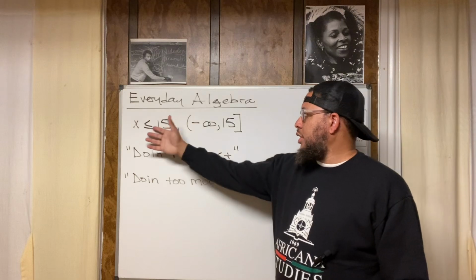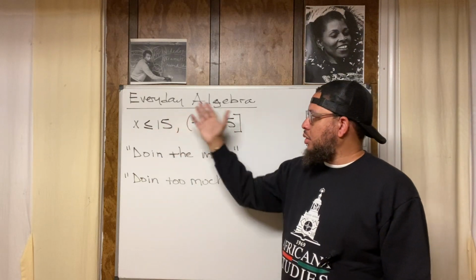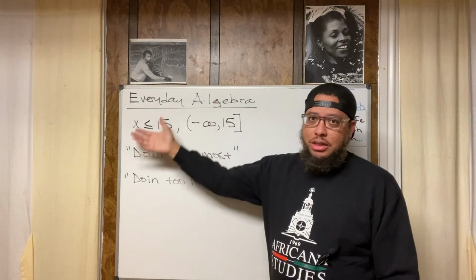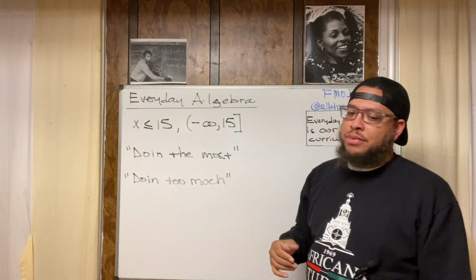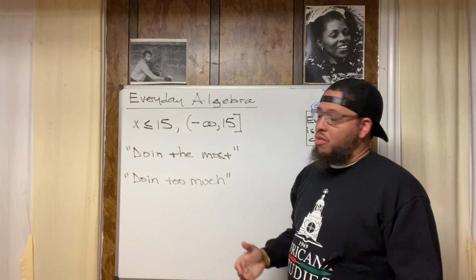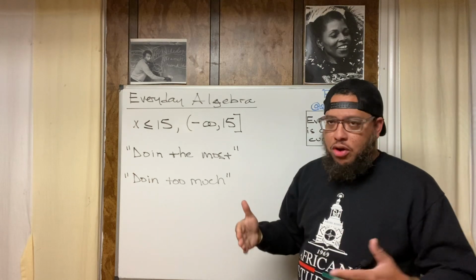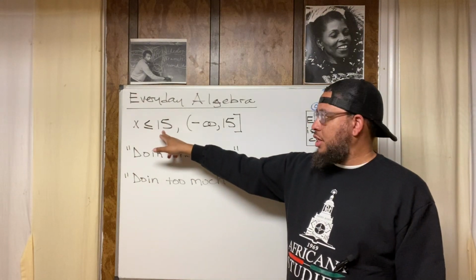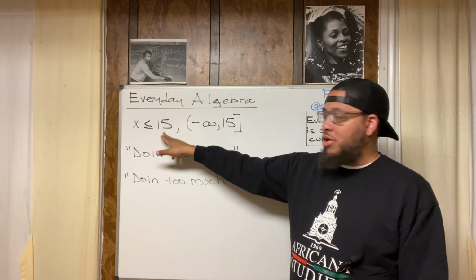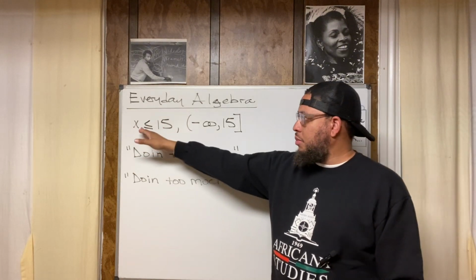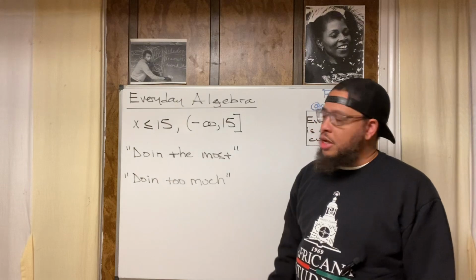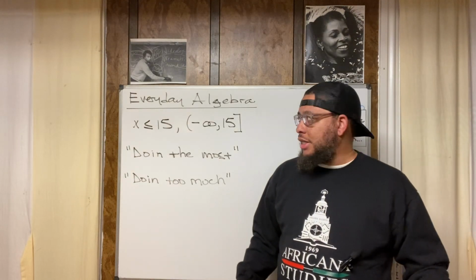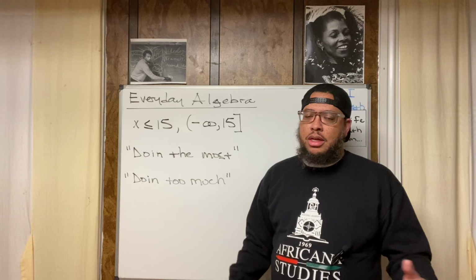So according to these representations of intervals of solutions, of possibilities, the parameters within which we can fall, doing the most would be at level 15. We're at 15, right, because that's the most in this interval, because x is less than or equal to 15. So if your level of whatever you was doing is like at 10 or 9 or something, then you probably chilling.